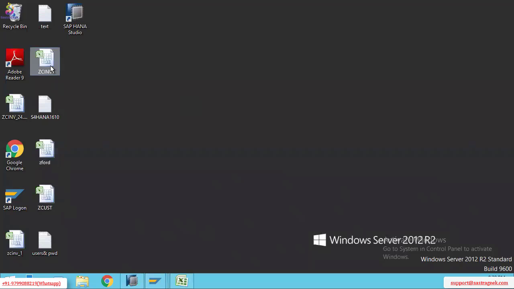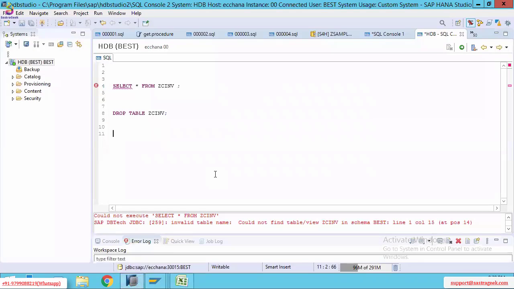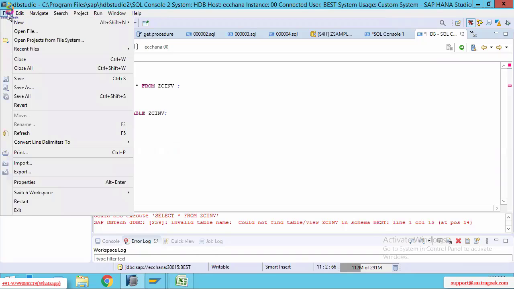This Excel file is the table ZCNV. Now the point is we need to go to the HANA Studio, HANA database. We need to import that Excel file data, the table output data, into this HANA database. How? Click on File and click on the Import option.